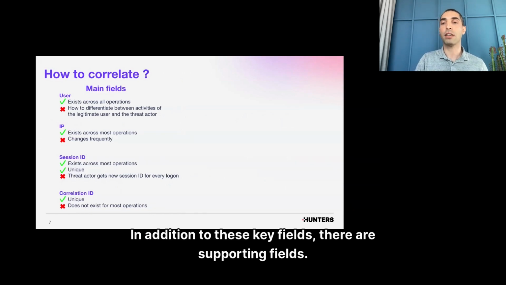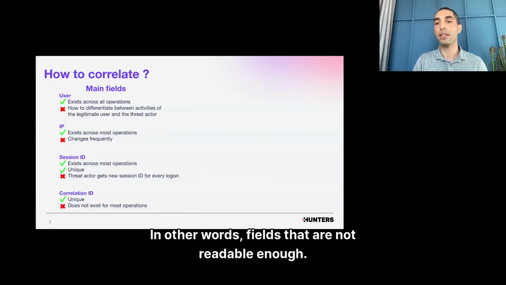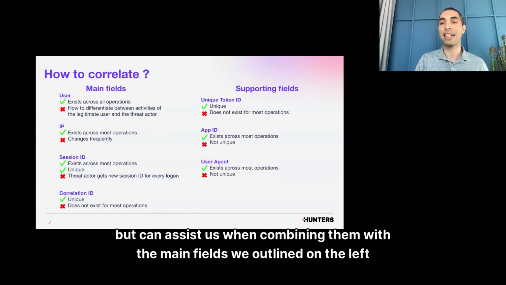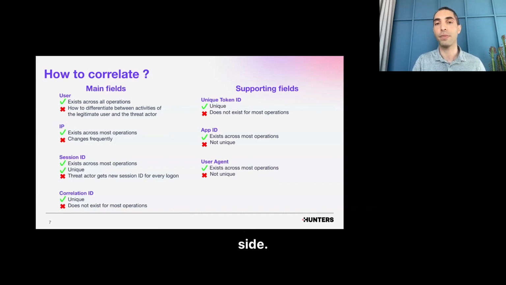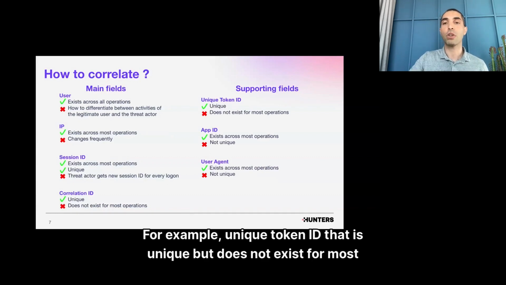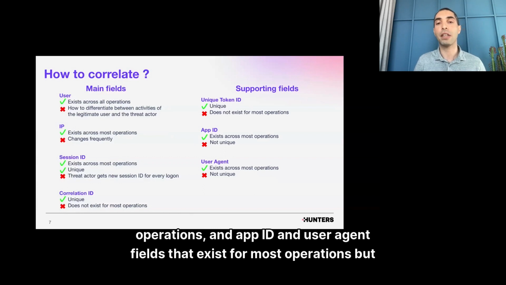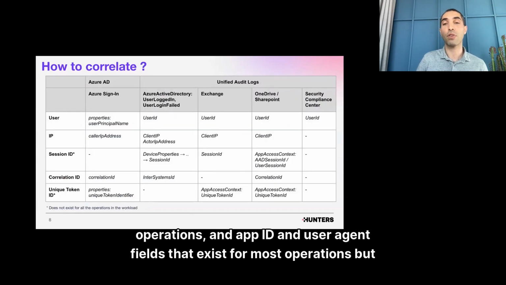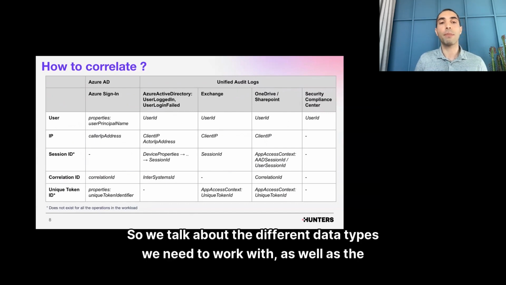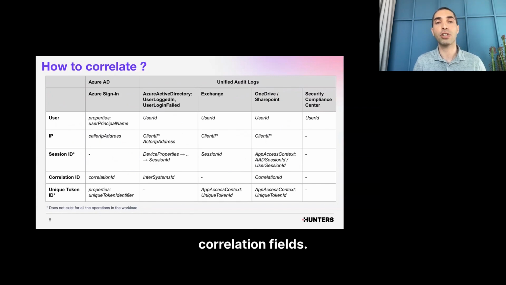In addition to these key fields, there are supporting fields. In other words, fields that are not readable enough, but can assist us when combined with the main fields we outlined on the left side. For example, unique token ID that is unique but does not exist for most operations, and app ID and user agent fields that exist for most operations but are not unique at all. So we talked about the different data types we need to work with, as well as the correlation fields.